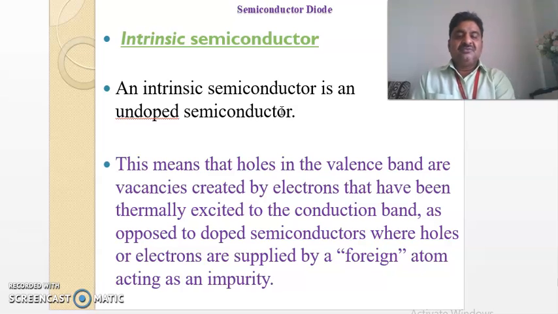What does it mean? This means that holes in the valence band are vacancies created by electrons that have been thermally excited to the conduction band, as opposed to doped semiconductors where holes or electrons are supplied by a foreign atom acting as an impurity.